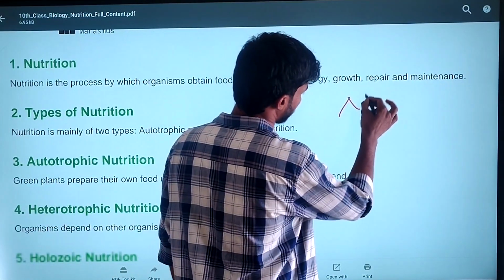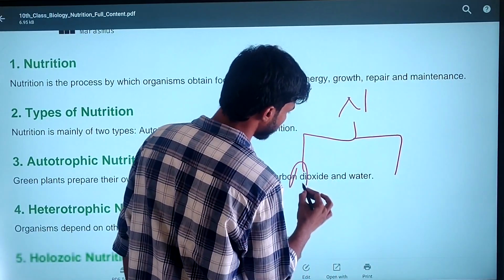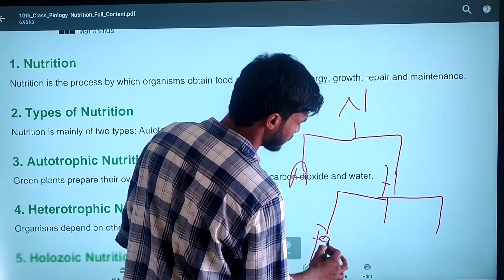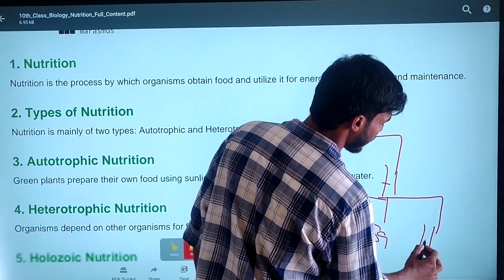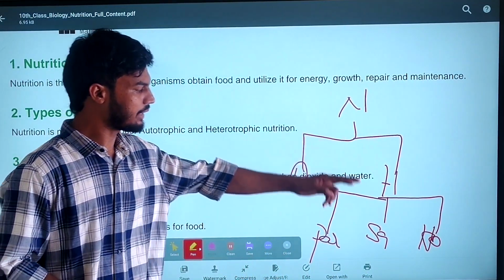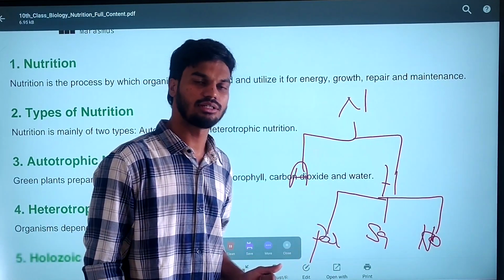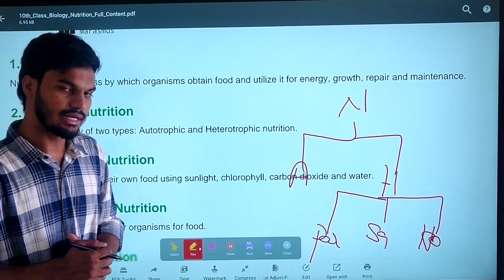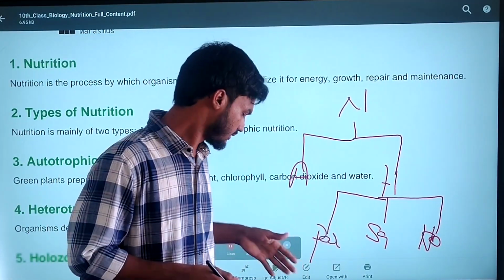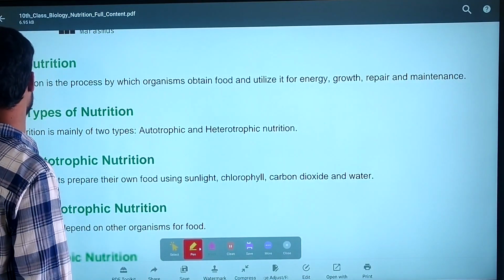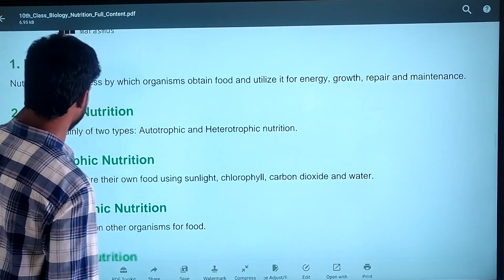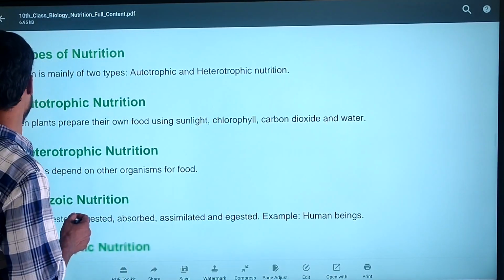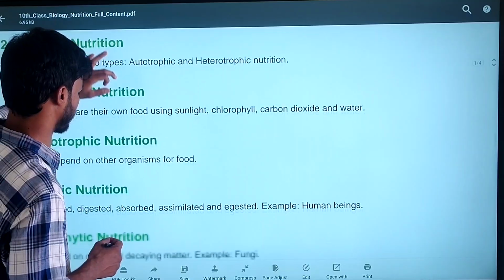In nutrition, again, there are autotrophic nutrition and heterotrophic nutrition. The heterotrophic nutrition is divided into parasitic nutrition, saprophytic nutrition and holozoic nutrition. So what are parasitic, saprophytic and holozoic? We'll discuss further. Again, nutrition is divided into two types, autotrophic and heterotrophic. First, you have to know what is meant by autotrophic nutrition.